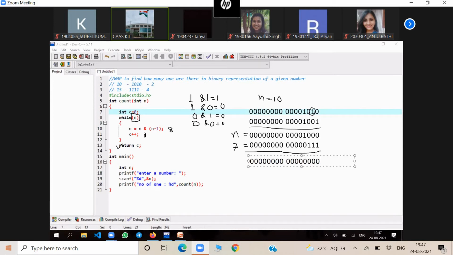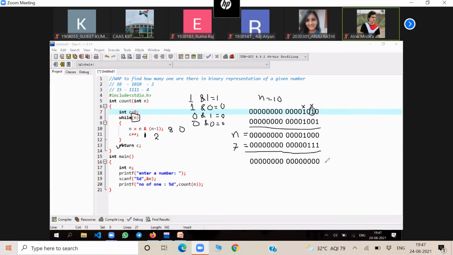Okay. AND operation of the AND operation. Then the C value will increase to how much? 2. This N value will be 0. But C will increase to 2. 2, 1 is there which has been deleted. This first, this one, then this one.